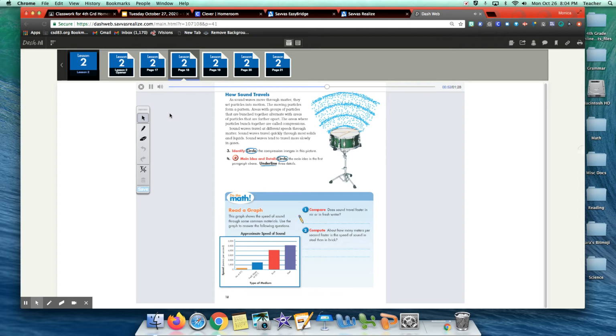Do the math. Read a graph. This graph shows the speed of sound through some common materials. Use the graph to answer the following questions. Approximate speed of sound. Speed, meters per second. Types of medium. 1. Compare. Does sound travel faster in air or in fresh water? 2. Compute. About how many meters per second faster is the speed of sound in steel than in brick?